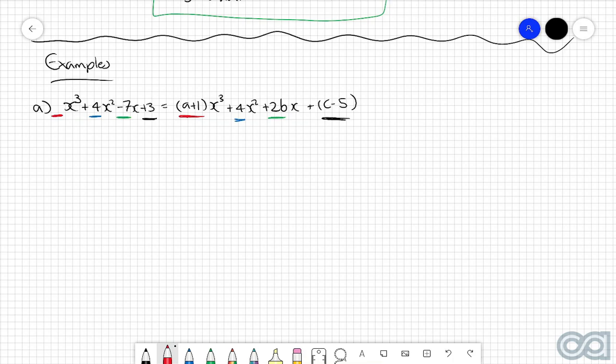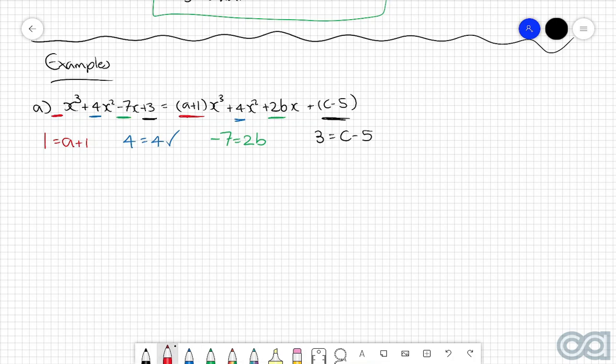So first of all, the coefficients of the x cubed terms, we therefore know that 1 will be equal to a plus 1. Then with the x squared coefficients, we know that 4 will be equal to 4, which of course is all good. Then with the x terms, we know that negative 7 will be equal to 2b. And then finally, with the constant terms, we know that 3 will be equal to c minus 5. And so now we can solve each of these equations to find out the values of a, b, and c.